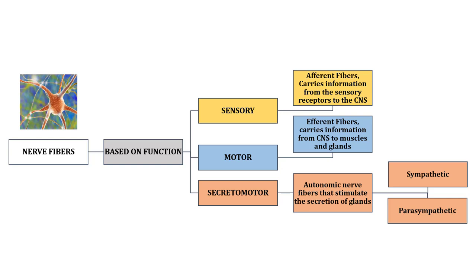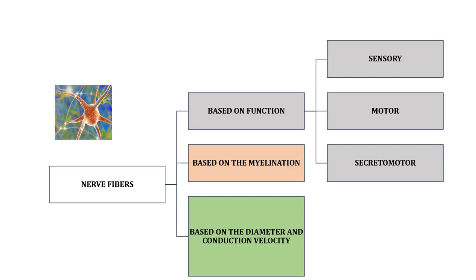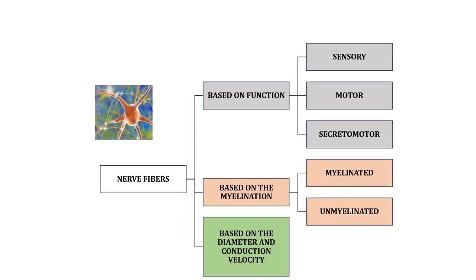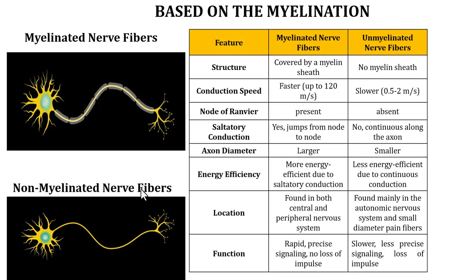So, based on whether a nerve fiber is myelinated or not, it is classified as myelinated or unmyelinated. Let us briefly see the difference between them, our second type of classification, that is based on myelination. If you look at the structure of a myelinated nerve fiber, as the name suggests, it is where the axon is covered by a myelin sheath. Myelin sheaths are made up of fatty substances that insulate the axon, but they do not cover the entire length of the axon.